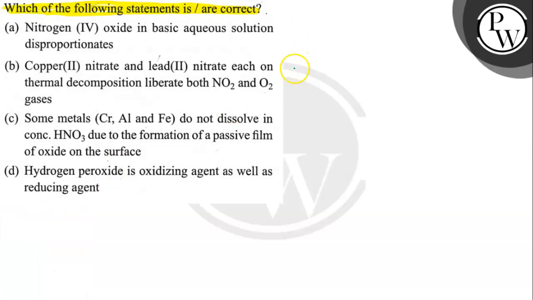So the first statement, option A, is nitrogen oxide, that is NO2, in basic aqueous solution like water, disproportionates. So nitrogen oxide in basic aqueous solution gives HNO3 plus HNO2. So nitric acid and nitrous acid are formed. Here the oxidation state of nitrogen is +4, here +5 and here +3.